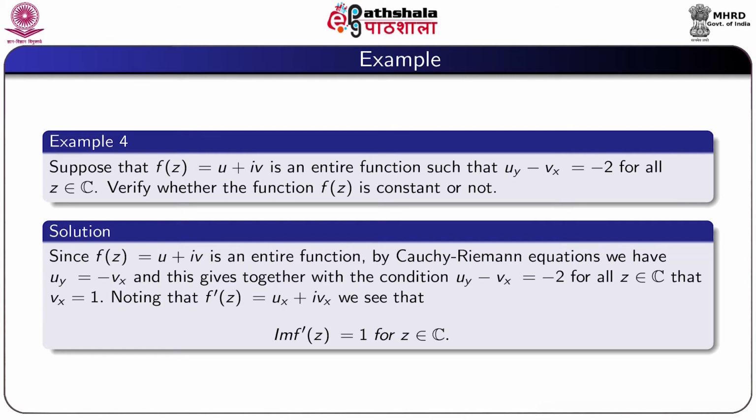Since f(z) equal to u plus iv is an entire function, by Cauchy-Riemann equations we have u_y equal to minus v_x, and this gives, together with the condition u_y minus v_x equal to minus 2 for all z belonging to C, that v_x equals 1. Noting that f dash z equals u_x plus i v_x, we see that imaginary part of f dash z equals 1 for z belonging to C.